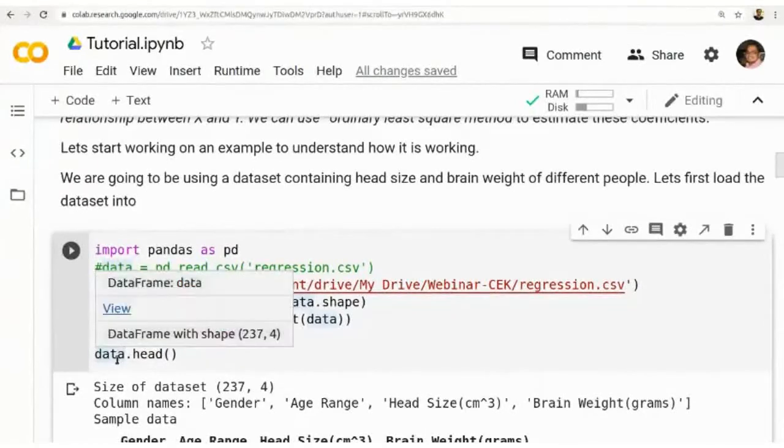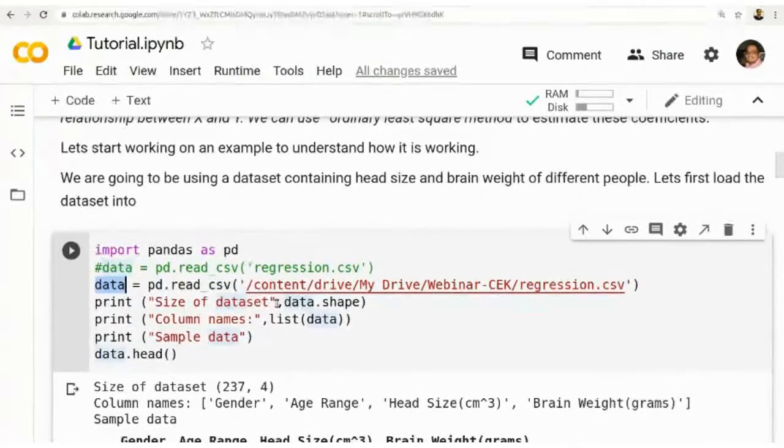If you want to know the size of that data frame, you can use data.shape. The shape gives the size of the data. The size of the data set is 237,4. That means it is a table-like structure with 237 rows and 4 columns. Which are the columns? You can print the column names, say list of data. It will give gender, age range, head size, and brain weight.